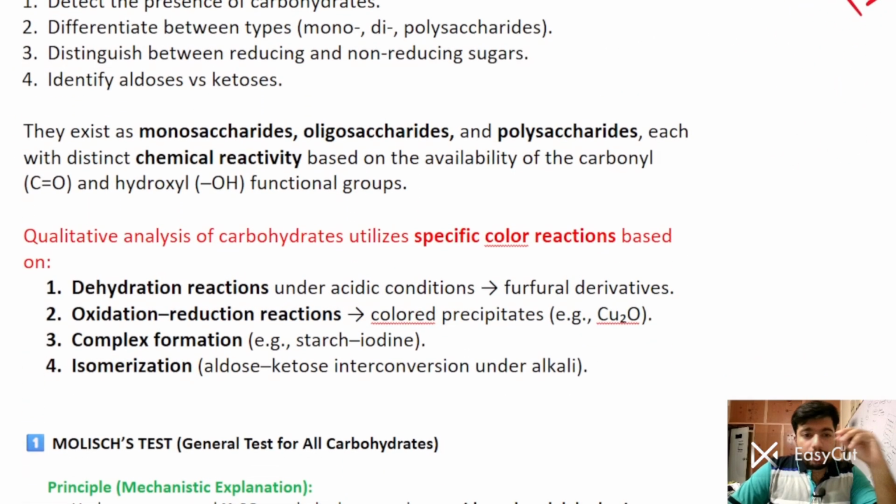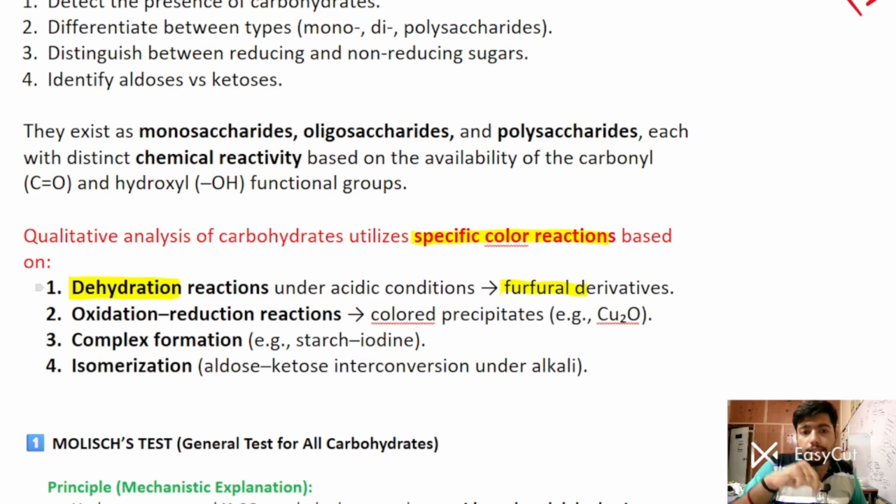So the qualitative analysis of carbohydrates utilizes specific color reactions. Based on that, first is the dehydration reaction. Whenever you treat a carbohydrate in acidic conditions, acids are dehydrating agents, so they will yield furfural derivatives and a specific color. What color we will see in a subsequent part.